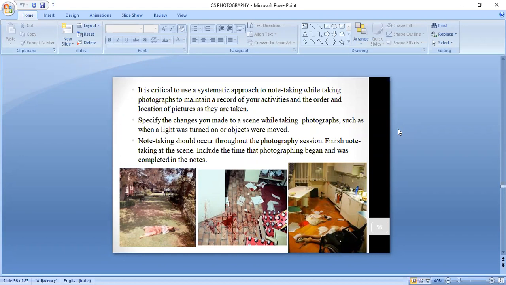So while you are drafting your notes, or while you are taking the notes into your photograph catalog, you should make notes of all these things. So what time you reached the crime scene, when you started the photography, when you are going to end the photography. Those things come into the photograph log. Okay.